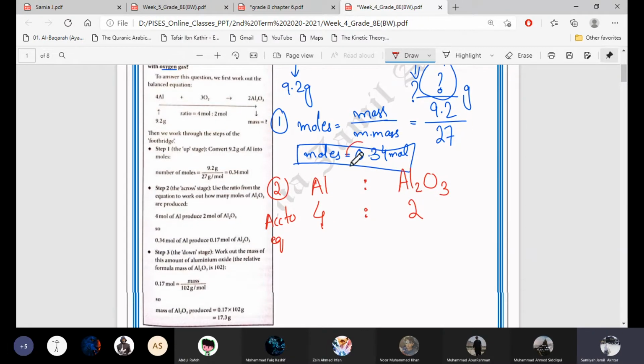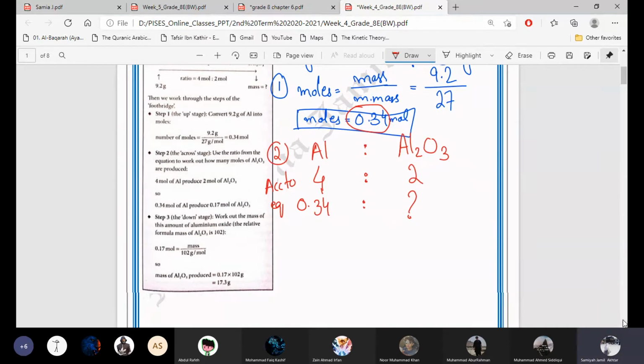Now the moles which we have of aluminium, 0.34. So 4 moles of aluminium are forming 2 moles of aluminium oxide. So 0.34 will form how much aluminium oxide? This is 0.17. How did you calculate it?